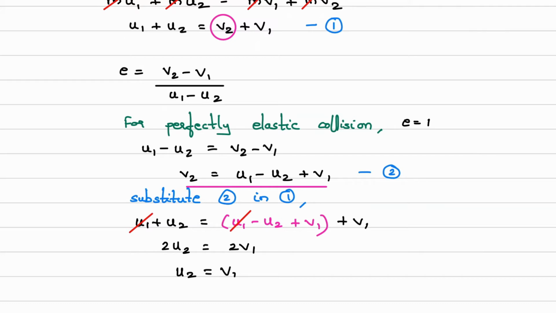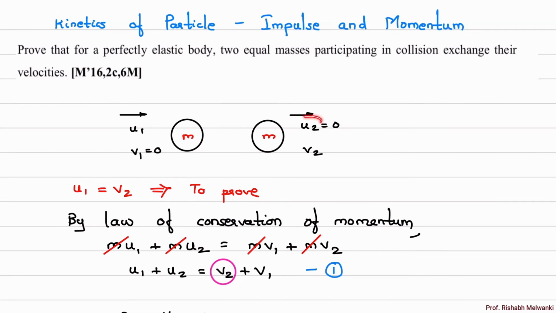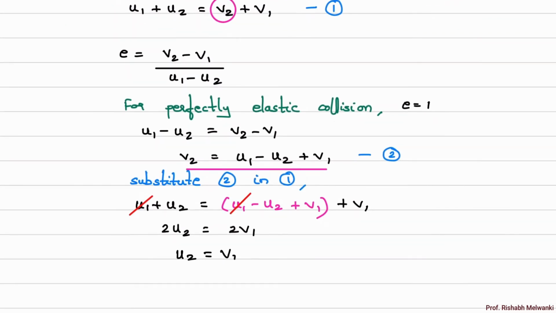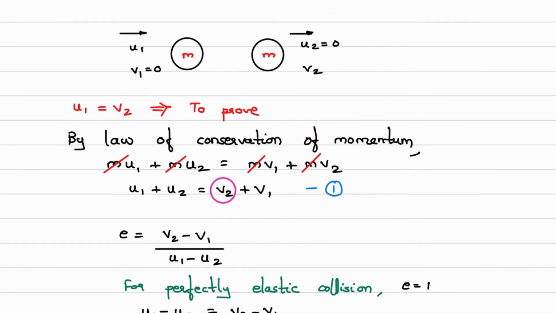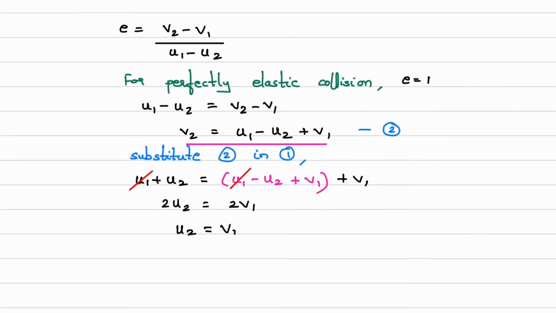So what is the meaning of this? We will see. What is u2? This is u2, the initial velocity before impact of the second mass. And what is v1? v1 is the final velocity after impact. So that is equal. Here I have just given you an example that if u2 is 0, this v1 should also be 0 if the impact is perfectly elastic, and that itself we have proved over here.